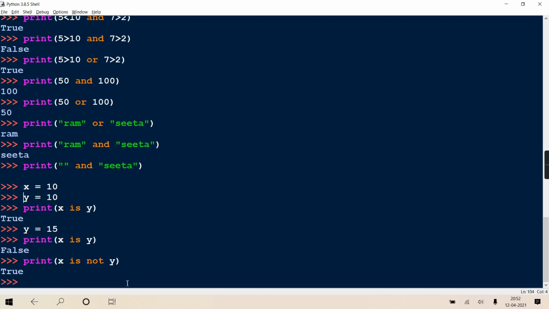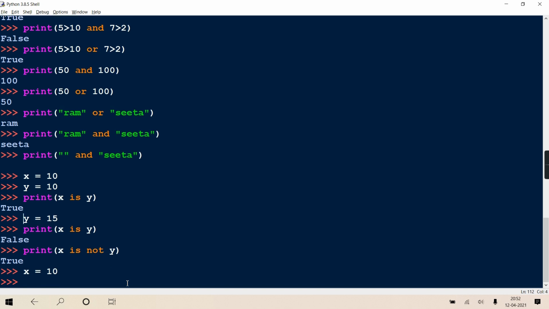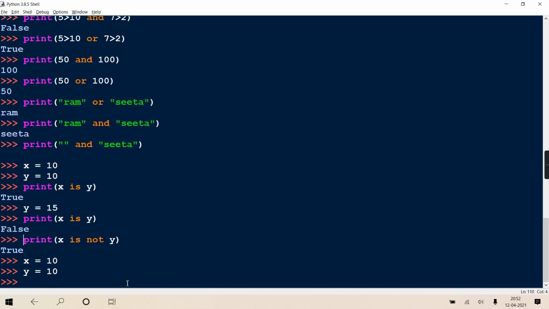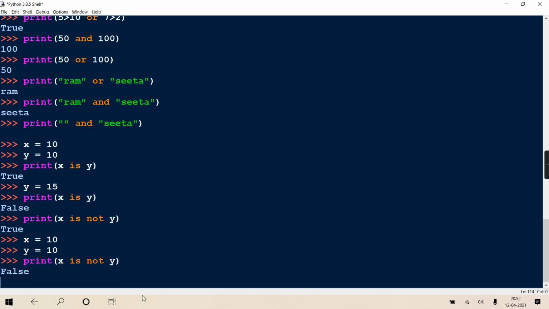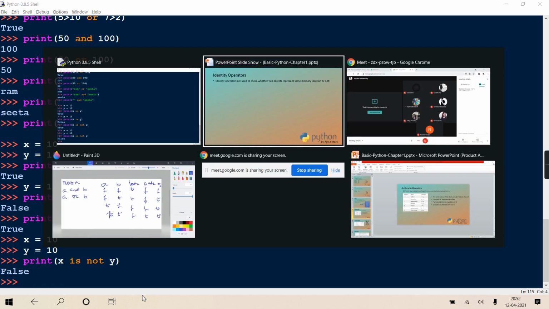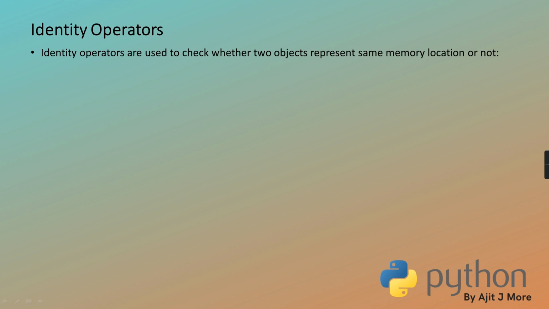And if x is 10 and y is 10, and I say x is not y, they are equal, meaning actually x is y and you are checking is not, so the answer will be false. Clear? Identity operators are used to check whether two objects represent the same memory location.